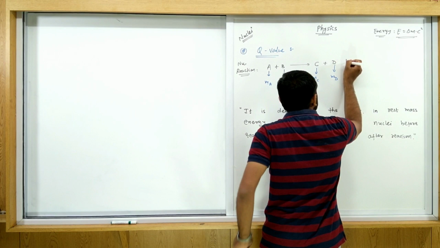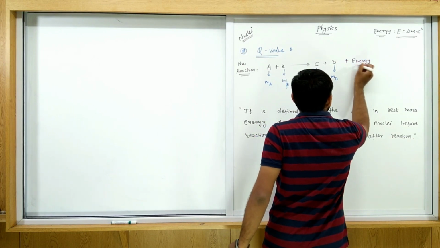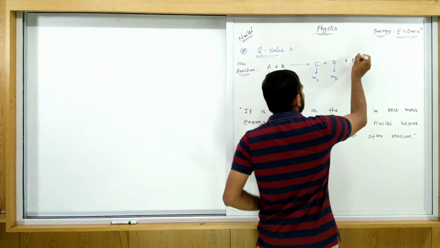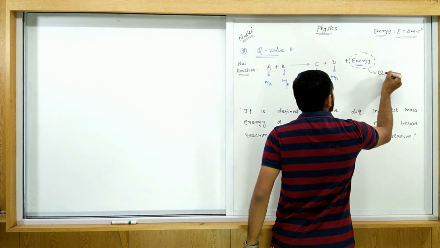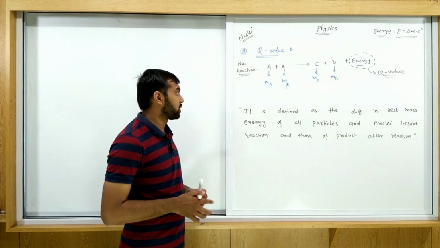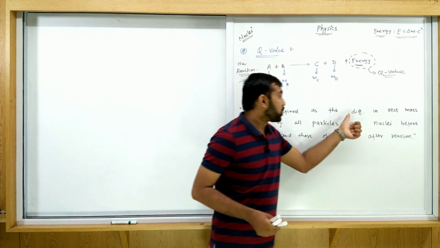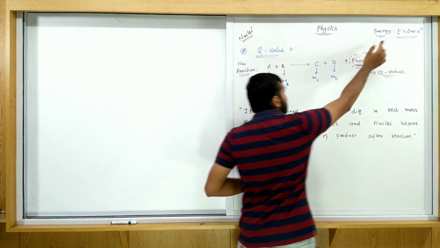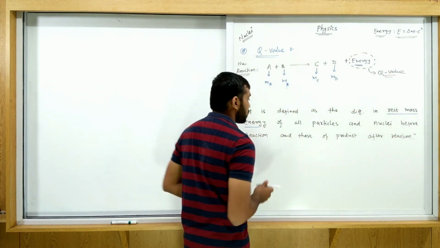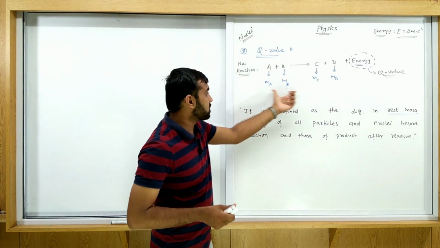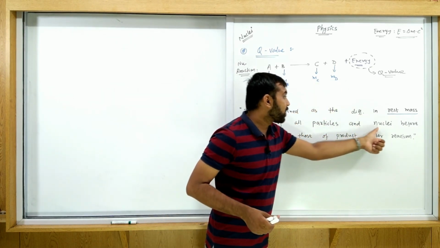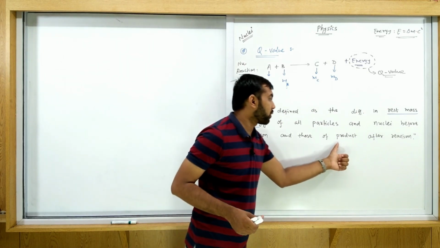So let's consider some energy plus. This energy is considered as the Q value. Simple one. Now, what is the exact definition? It is defined as the difference in rest mass energy, delta m c square, of all those particles and nuclei before reaction and those of the products after reaction.